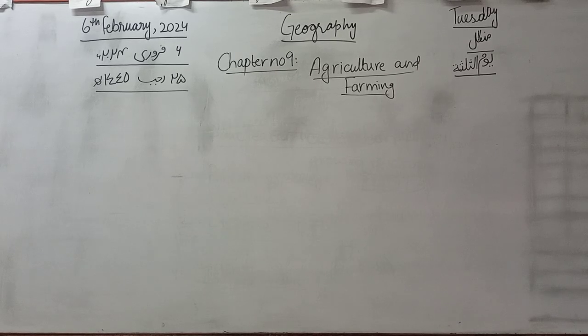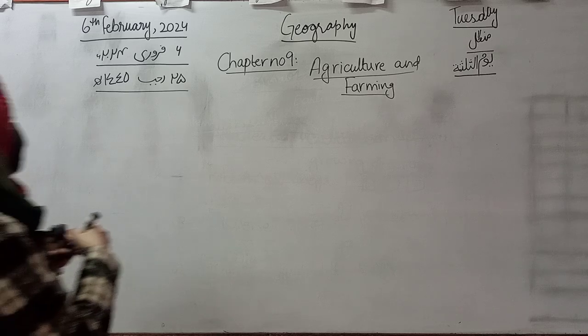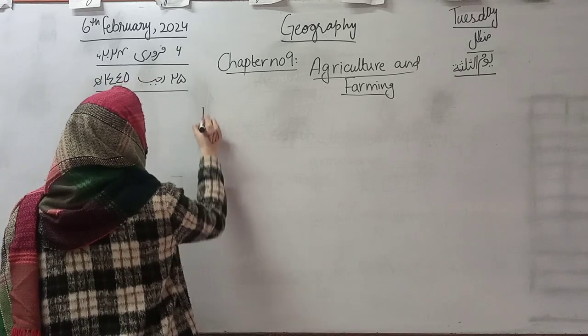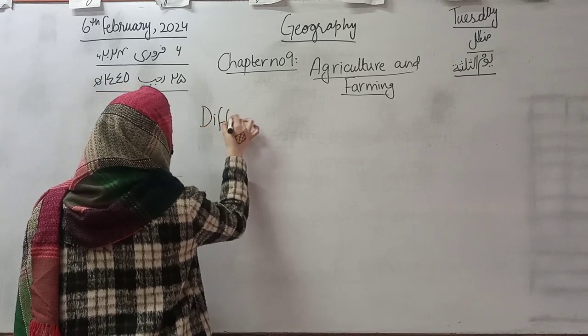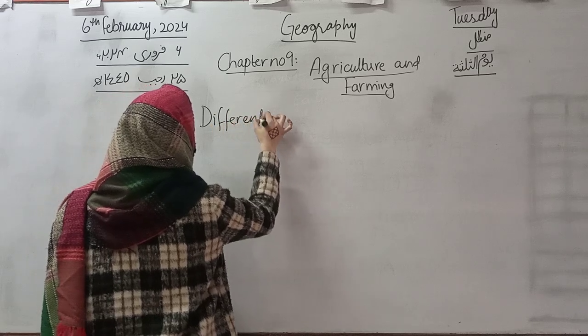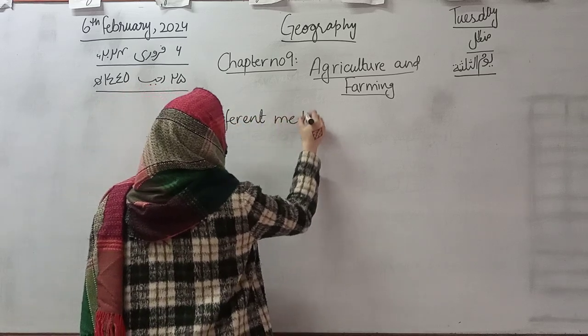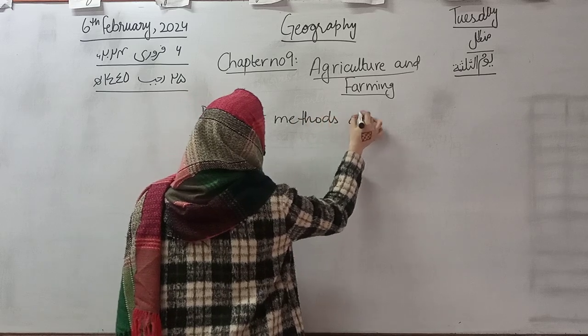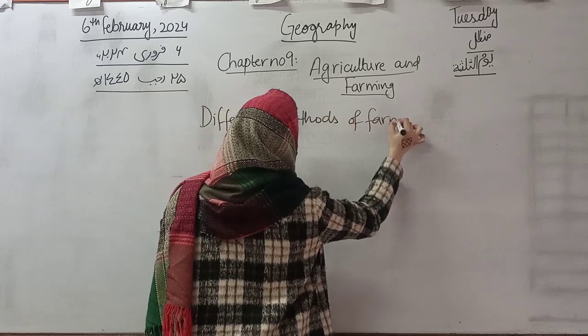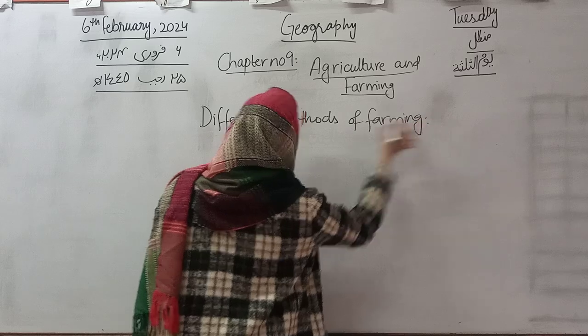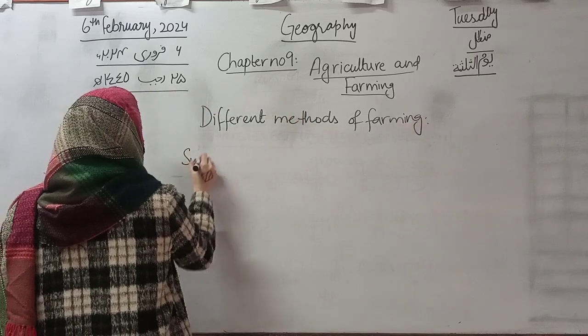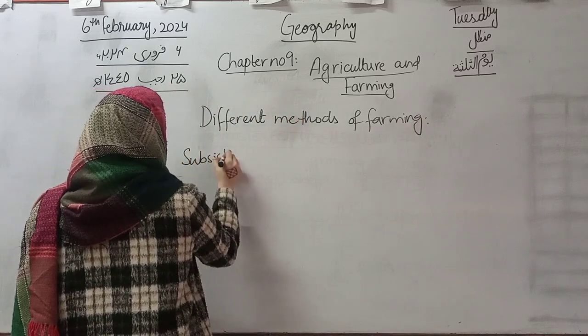So class, now we are going to discuss different methods of farming, that is, how we can do farming. Here are some methods which we can discuss. The first one is subsistence farming.